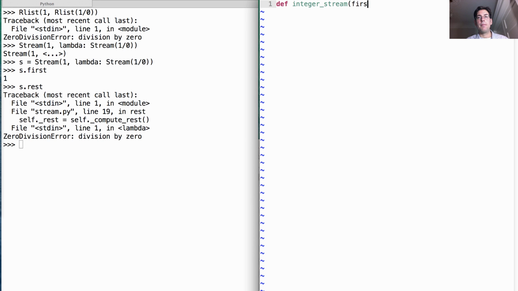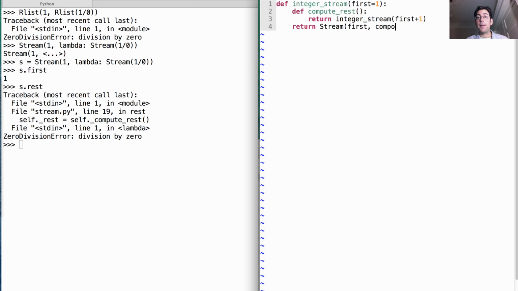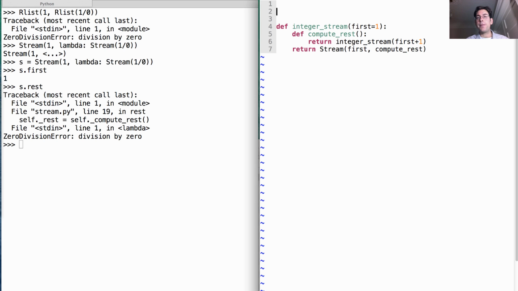Integer stream. Compute rest is a 0 argument function that returns an integer stream starting at first plus 1. Integer stream is a function that returns a stream starting at first, and if anybody asks for it, we'll compute the rest, as I've specified above. Now this code won't run directly because stream is actually a user-defined class. I'll show you the implementation before the end of lecture.